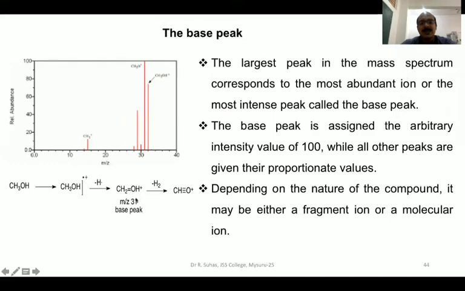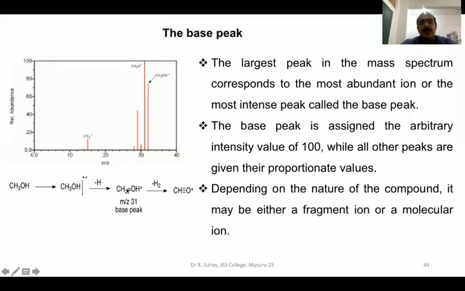So you will see that in mass spectrometry, usually the positively charged ions are formed. Even negative and neutral atoms are formed, but they are not considered by the mass detector. They will be pumped out of the system, as we have seen in yesterday's module. And this CH2=OH+, having m/z 31, is the base peak in this case.